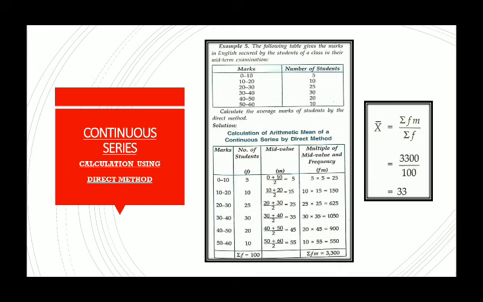So here you can say that from the data also we can see that 20 to 30 is 25, 30 to 40 is 30. So the maximum frequency is lying between 20 to 40. So our answer will also be there. The maximum frequency 30 is between 30 to 40, so our answer will be between 30 to 40, and we have got 33. This is the correct one. Okay, so we can justify our answer with the data as well.